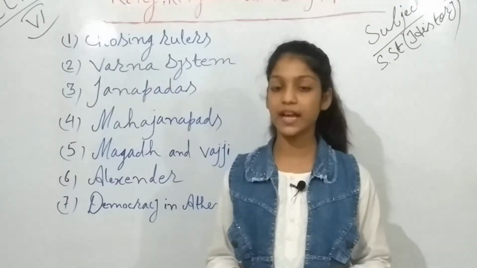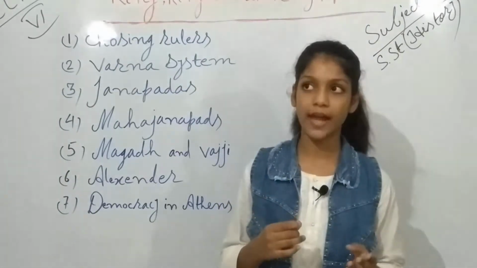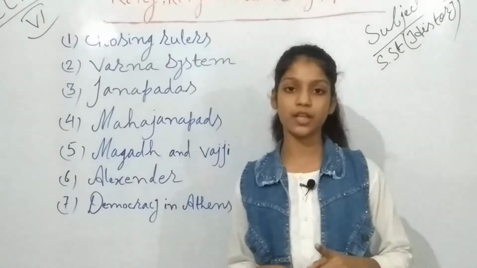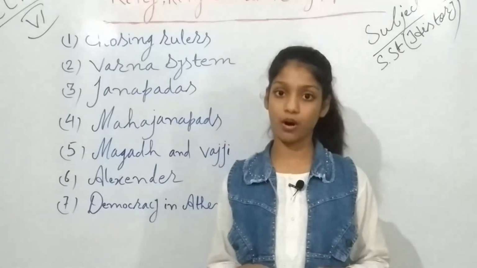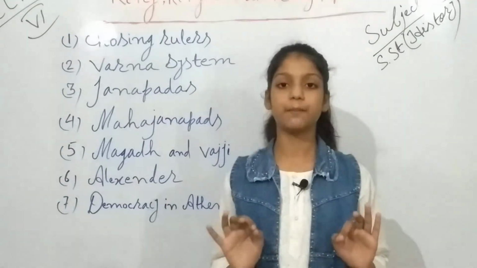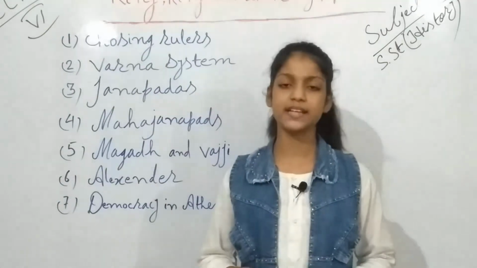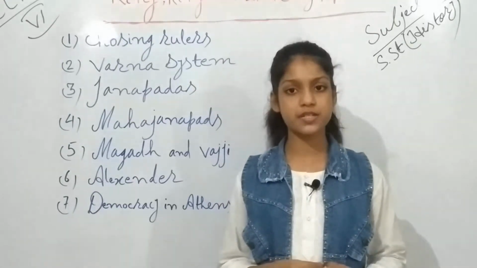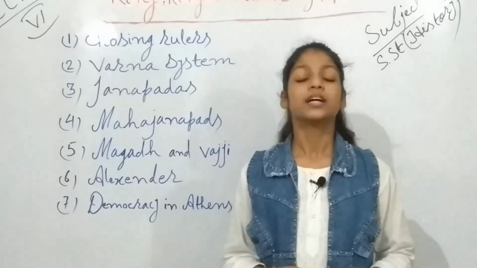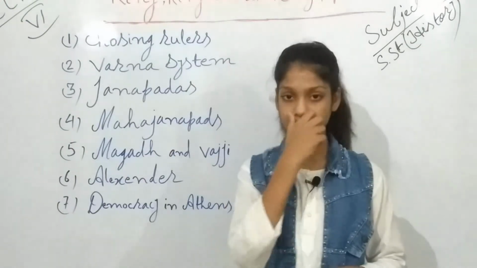For example, at that time, if the father and the mother both belonged to the Brahmins, the child who would be born would automatically become a Brahmin. Few people said that this is extremely wrong. And few also condemned untouchability. So what is untouchability?